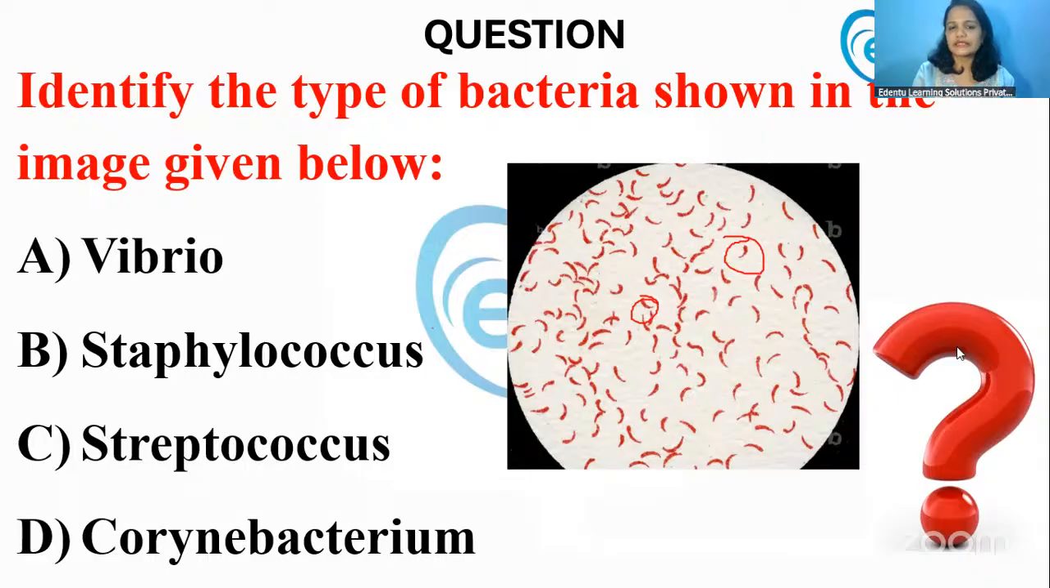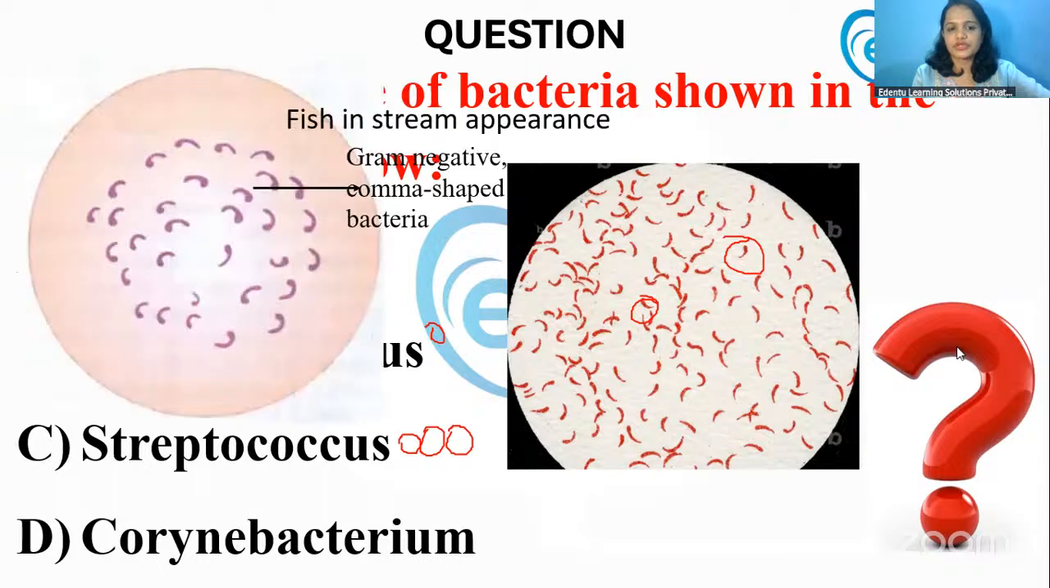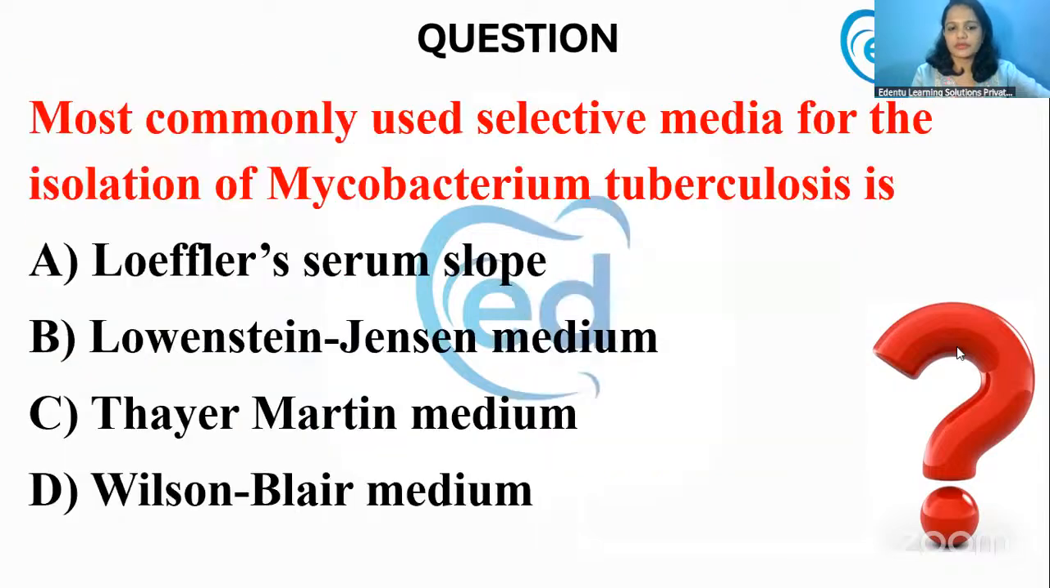Staph, it will be grape-like clusters. Streptococcus, it will be like chains. All right. Corynebacterium, you know, the typical bodies will be seen. The granules will be seen. So yes, here it is Vibrio. Fish in stream appearance and the comma-shaped bacteria.